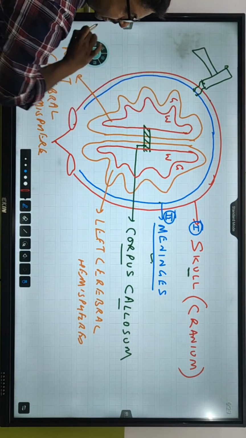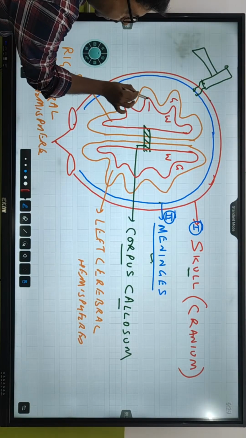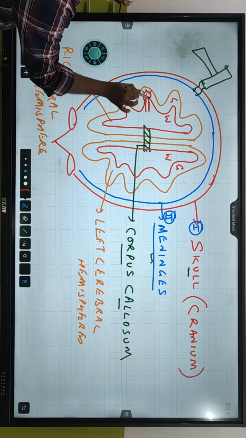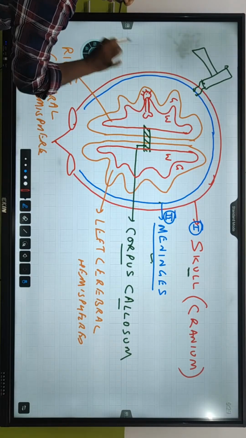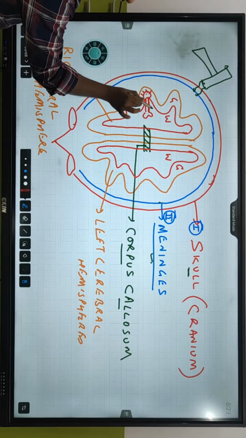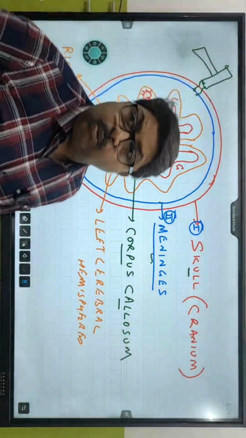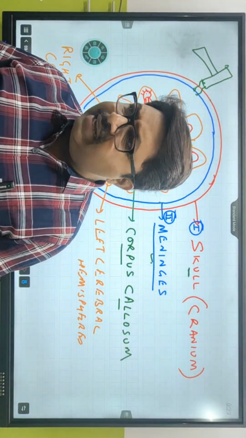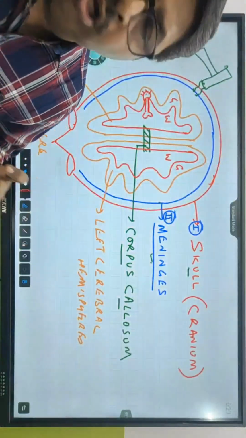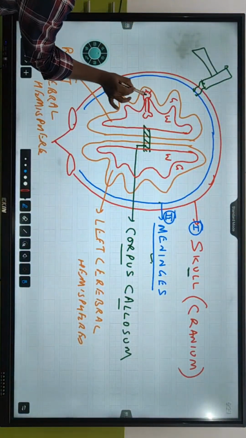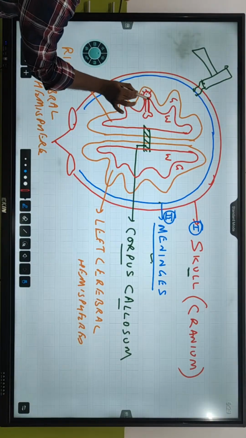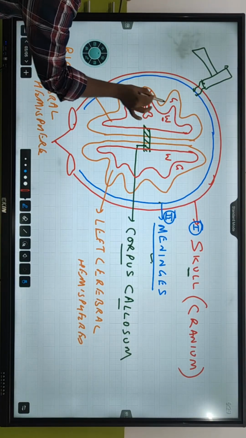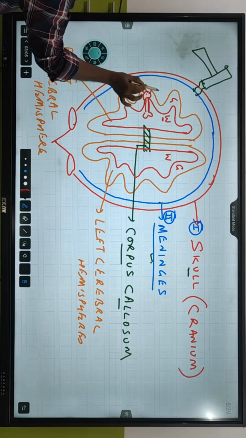So what is gray matter? That means the cyton is present towards the gray matter, and the axon gives the characteristic white color. Axon किस तरफ है? Axon white की तरफ है, and that's why that makes the white matter. Cyton gray matter की तरफ है, और axon towards the white matter. Now you can see these curves.